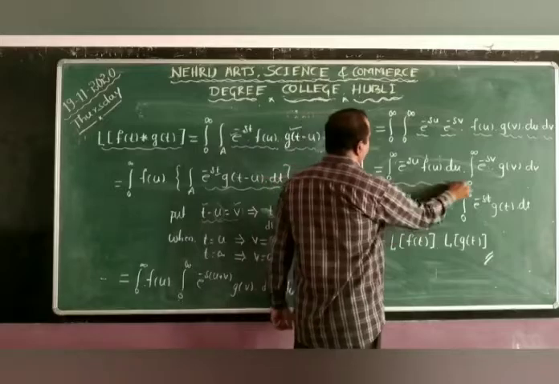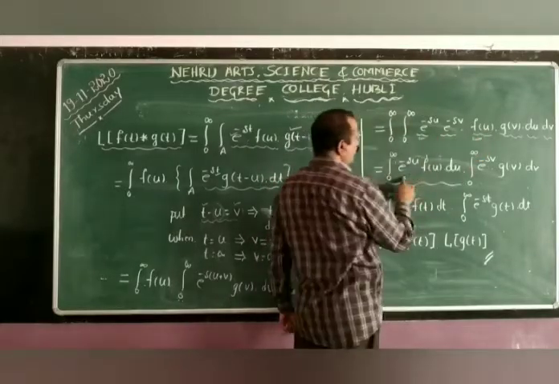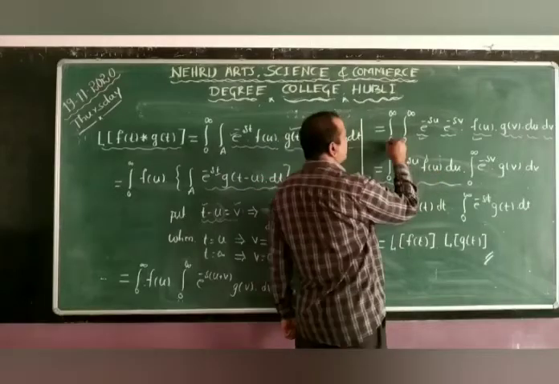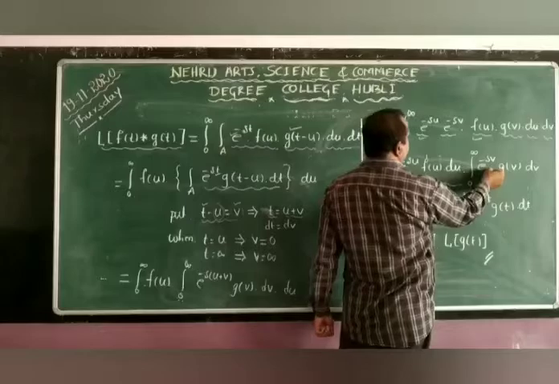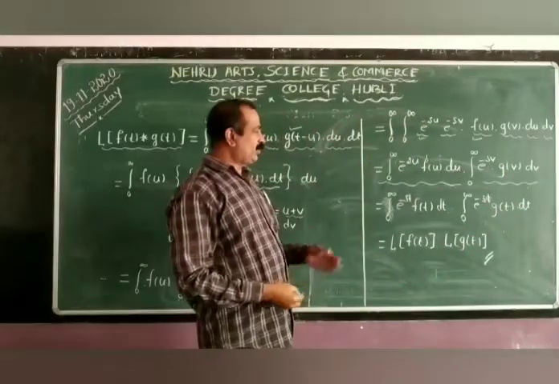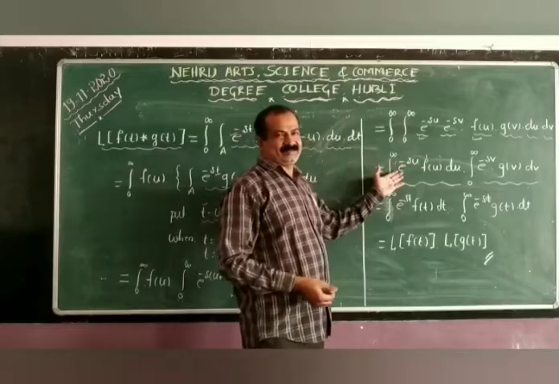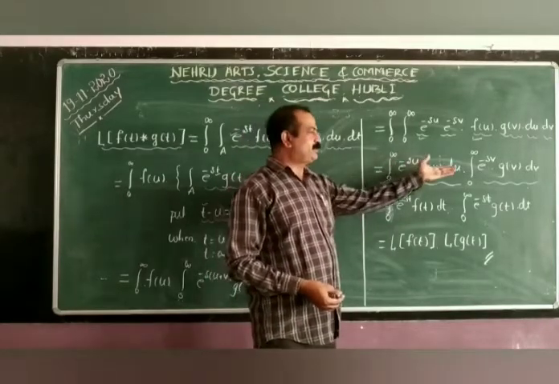I will take the first integral, 0 to infinity e raised to minus su into f of u du, and the remaining things as the second integral, 0 to infinity e raised to minus sv into g of v dv.